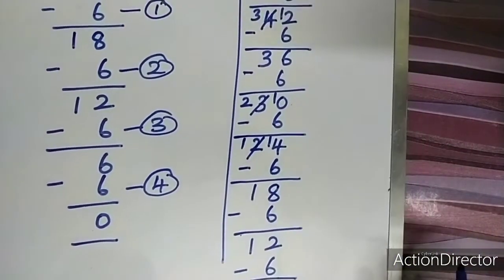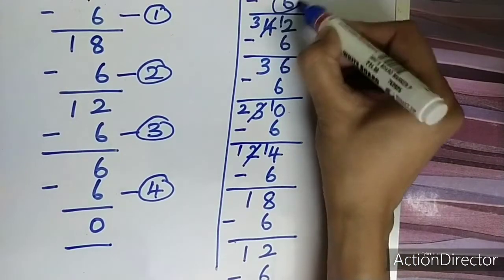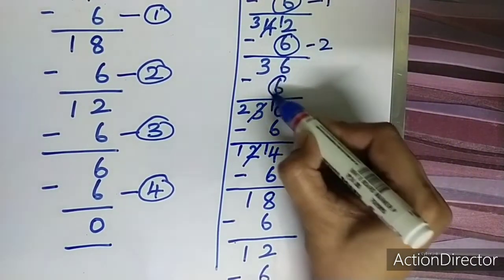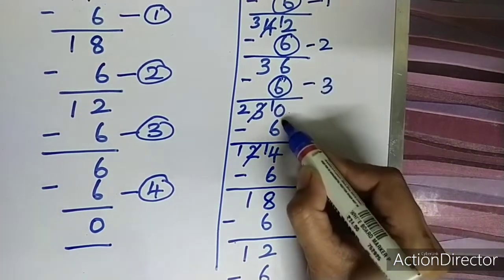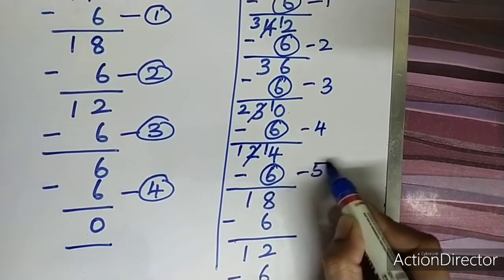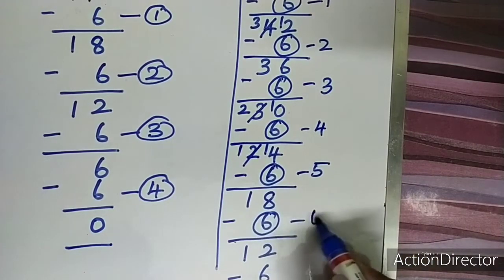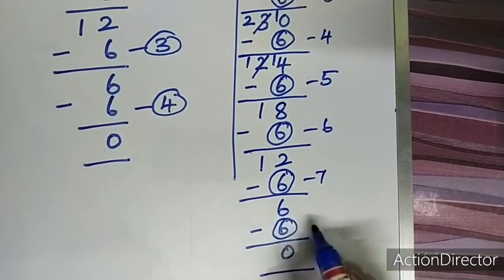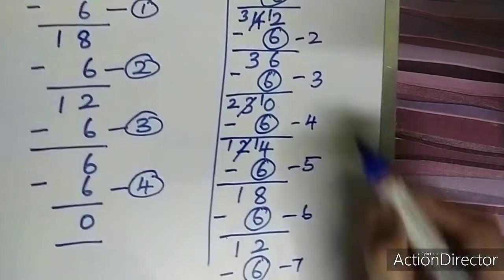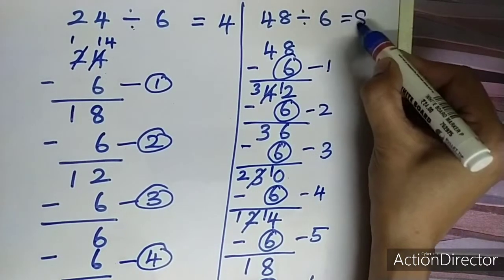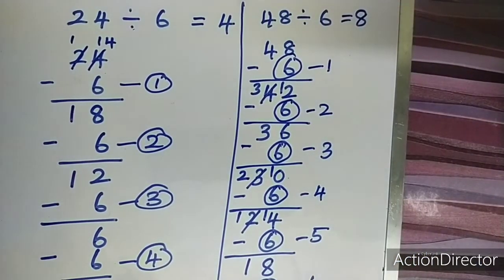Now how many times have we used 6? 1 time, 2 times, 3 times, 4 times, 5 times, 6 times, 7 times, 8 times. So 48 divided by 6 is 8.